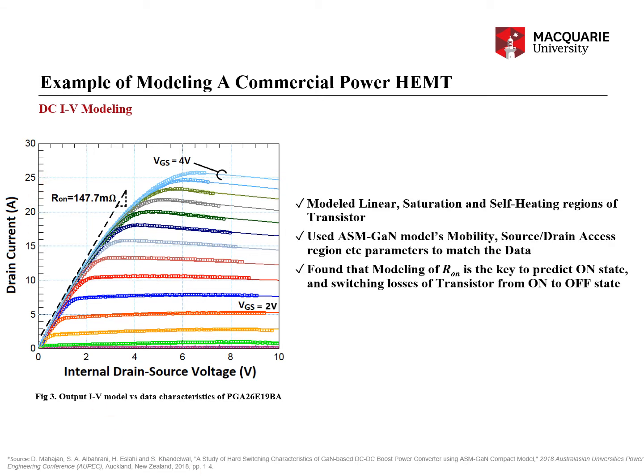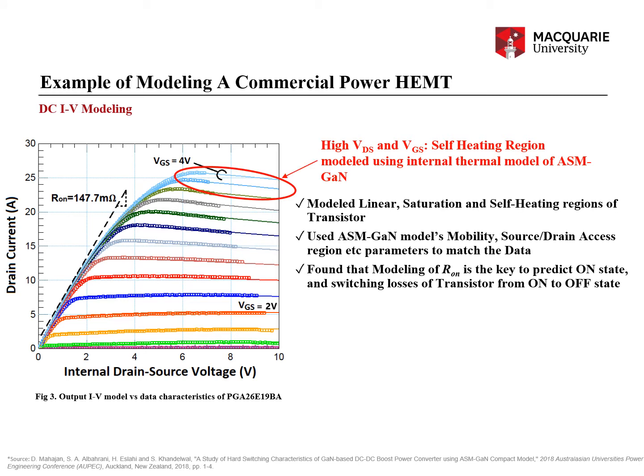Now, using the process agnostic version model topology, as I explained in the previous slide, I was able to model the linear, saturation and self-heating regions of the transistor. The self-heating region is basically here, as I am showing, for high VDS and VGS, and that is modeled using the internal thermal network of the ASM GaN compact model. Then I also used the ASM GaN model's mobility, source and access region resistance, etc.